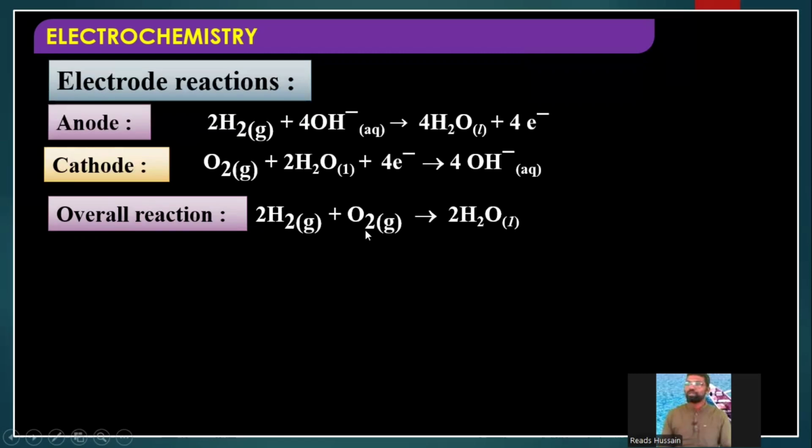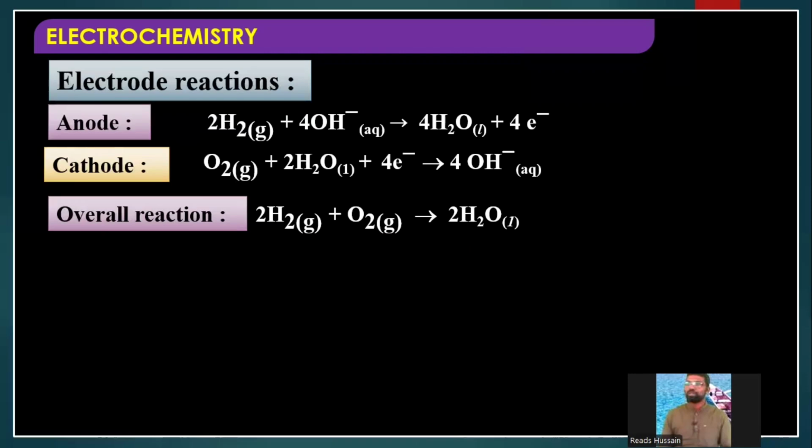So in a hydrogen oxygen fuel cell, we send hydrogen and oxygen gases. These two gases are subjected to combustion. A huge amount of heat energy will be released. When hydrogen and oxygen gases are burnt, a huge amount of heat energy will be released. That heat energy is converted into electrical energy. That is a fuel cell. Now, what is the final product formed during this process? The final product is water, no? This water is pure water. This water is used by astronauts, those who are going into space.